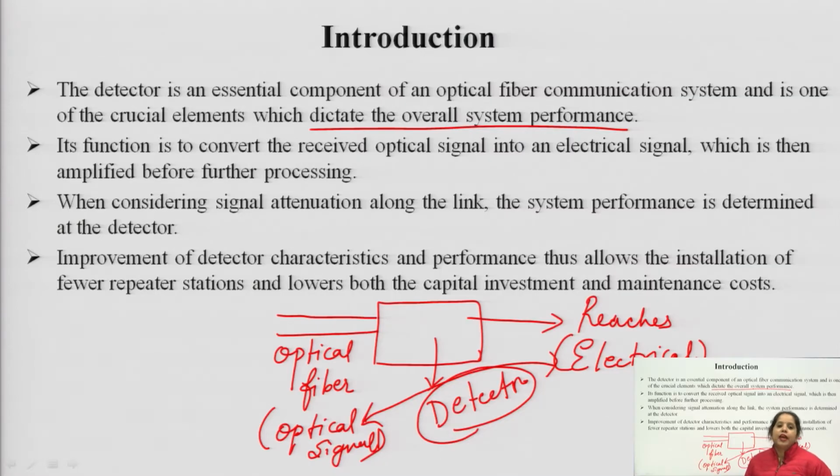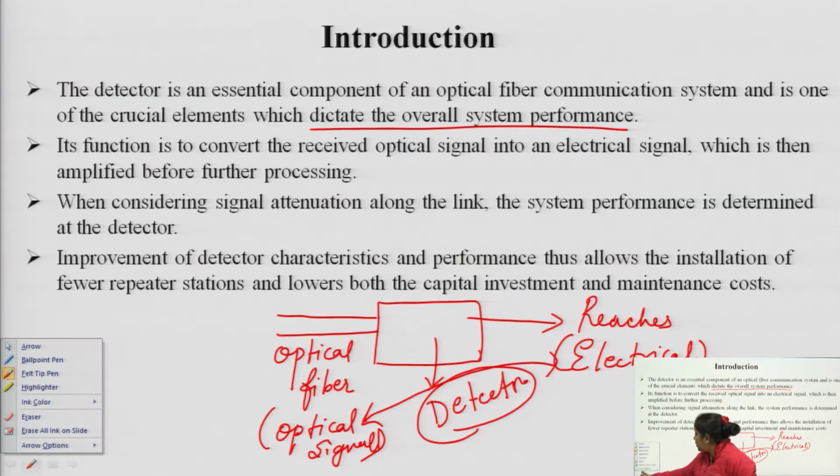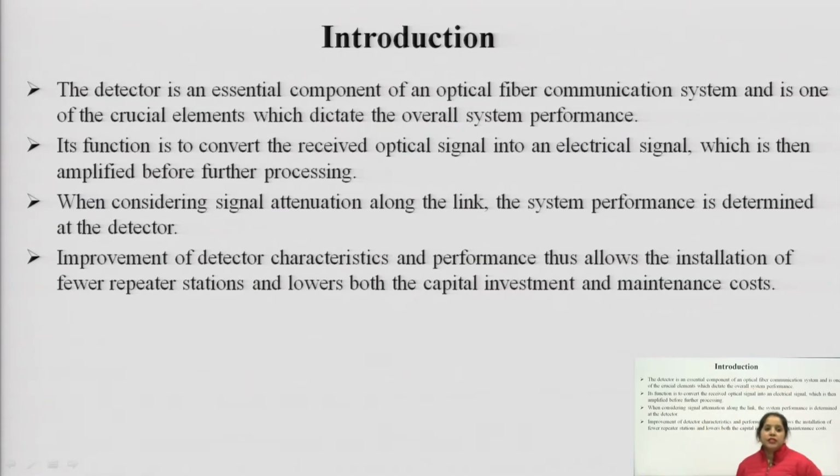Whatever information we receive is analyzed at the receiver section, and there we can analyze whether the system has worked properly or not. So all the parameters related to the performance of a system can be analyzed at the receiver section.